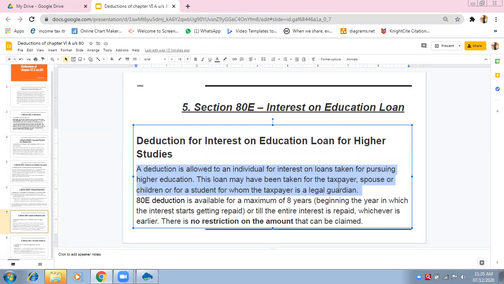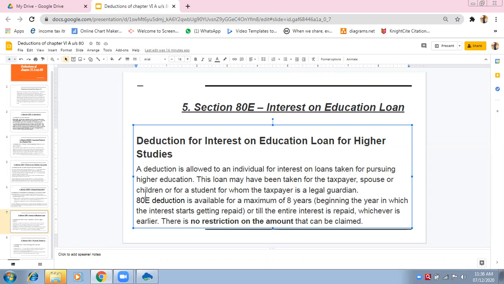Meaning you can take it for yourself also. This loan can be taken for the taxpayer, means self, you, for your own self. Spouse, that means for wife or a husband. For your children, for a student, any other student. Suppose I am a teacher and I'm taking for you, so that can also be taken. For whom the taxpayer is legal guardian, but the condition is the person should be the legal guardian of the student.